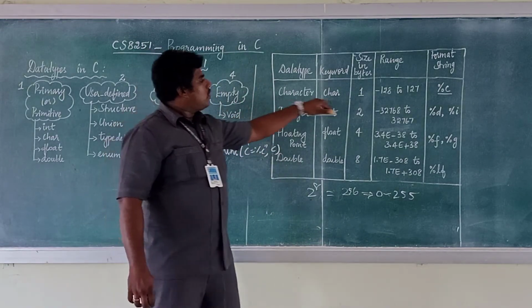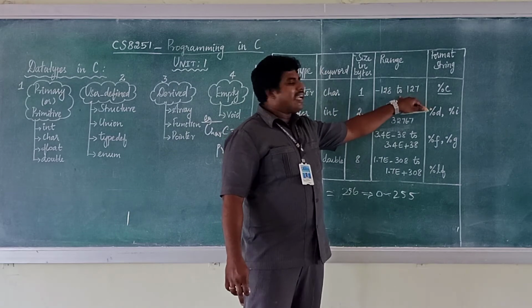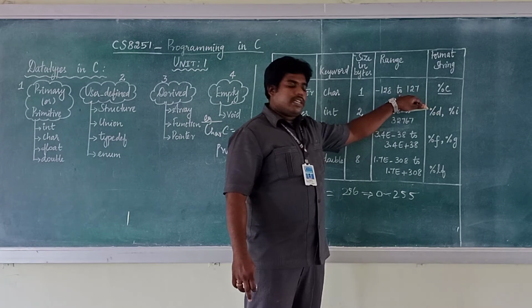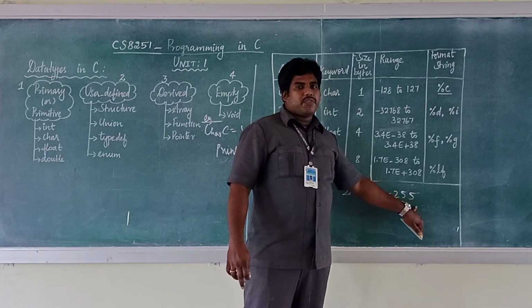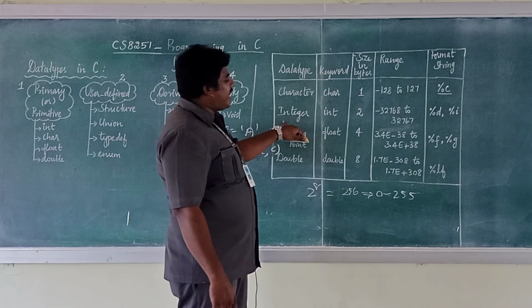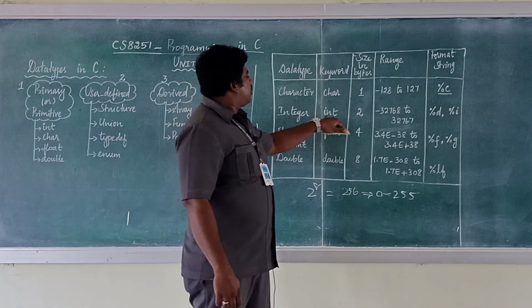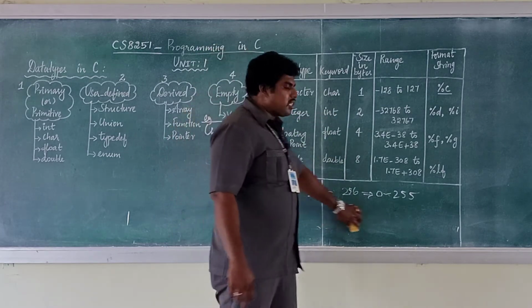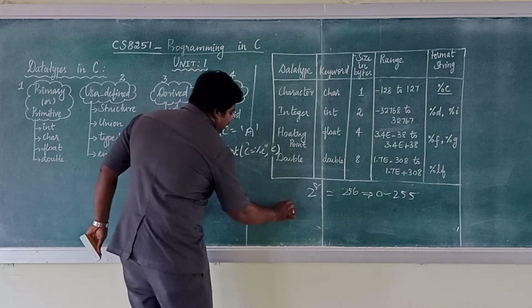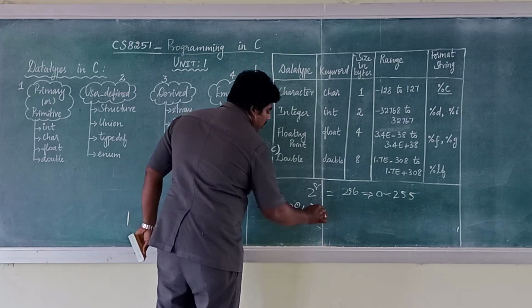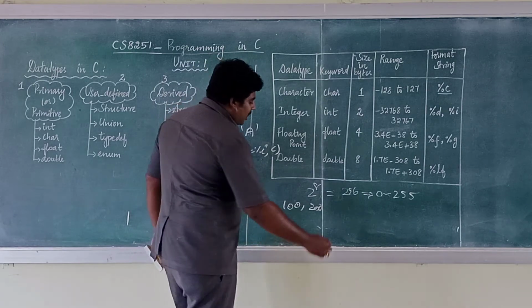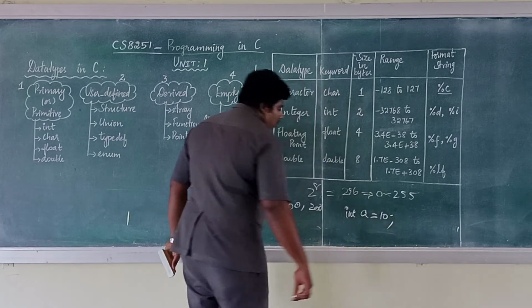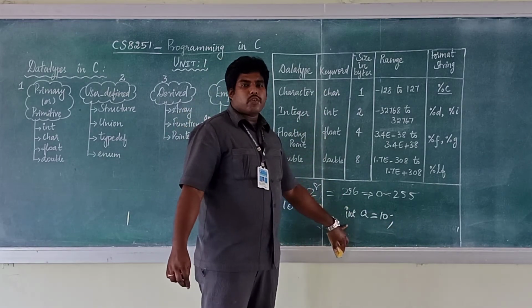So character is 1 byte. For signed it is minus 128 to 127. For unsigned it is 0 to 255. Similarly for integer, int is the keyword to represent the integer. What is integer? Integer means without pointed values. 100 is integer, 200 is integer. These all values are integer. How do you declare an integer? int a = 10. This is the way you have to declare.